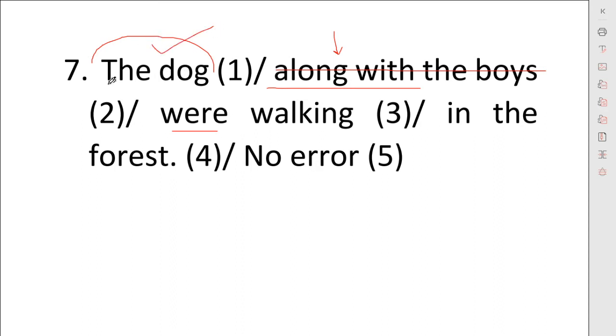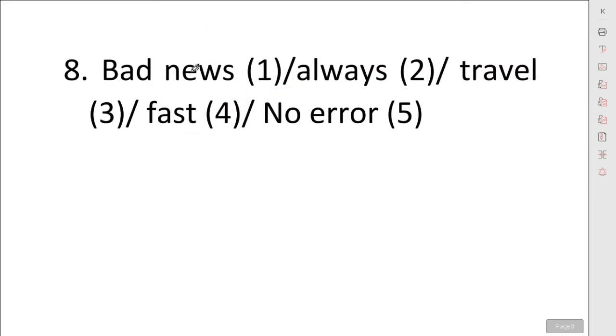This noun, the dog, is singular, so the verb will be changed to "was". The dog along with the boys was walking in the forest. Change it into your own mother tongue, then you will find that this sentence is apt with "was", not with "were".